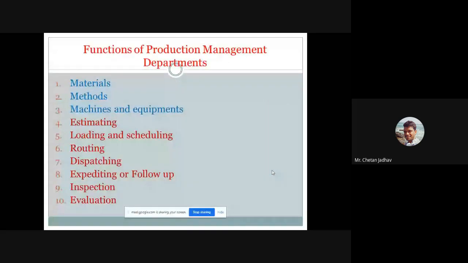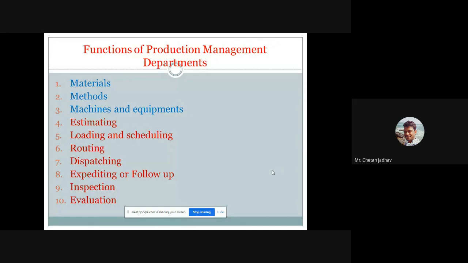Next, the functions of the production management departments. In any organization we have seen that there are different departments. Each and every department has some targets, and each has an authority person like a manager or department head. We will take the example of the production department. In that there are some important functions like materials, which type of raw materials we have to provide, then methods, machines, equipment, estimating the time and cost.